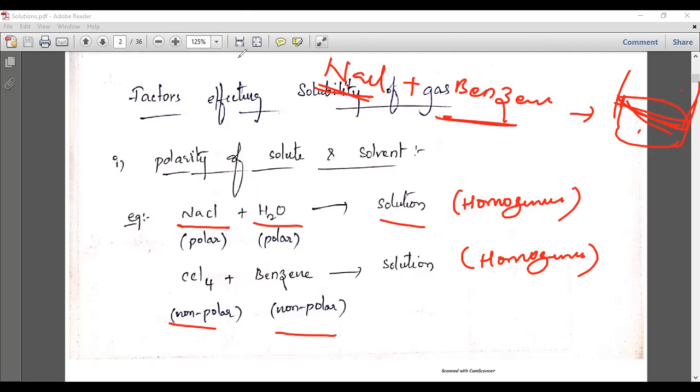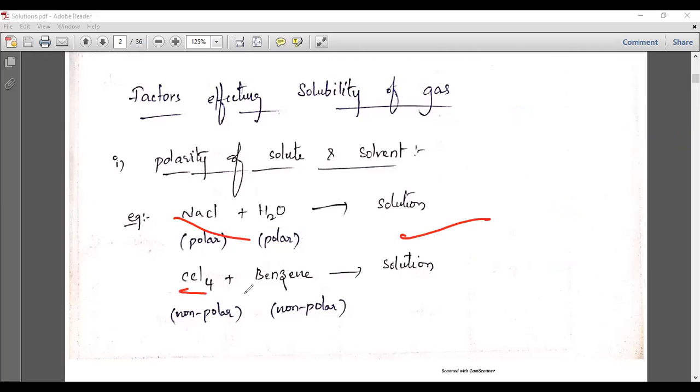When sodium chloride reacts with water, it forms a homogeneous solution. CCl4 and benzene also form a homogeneous solution.